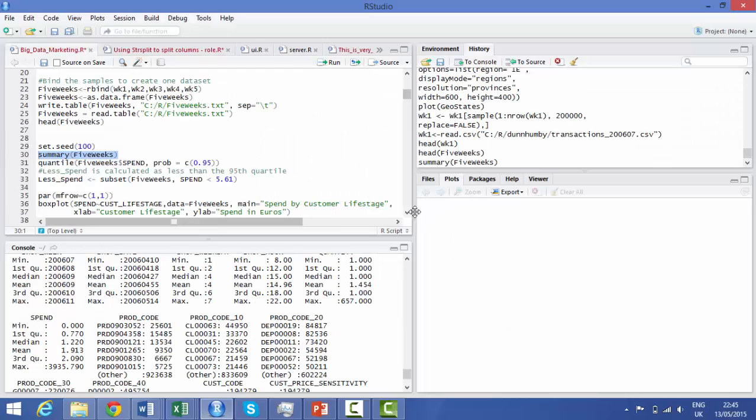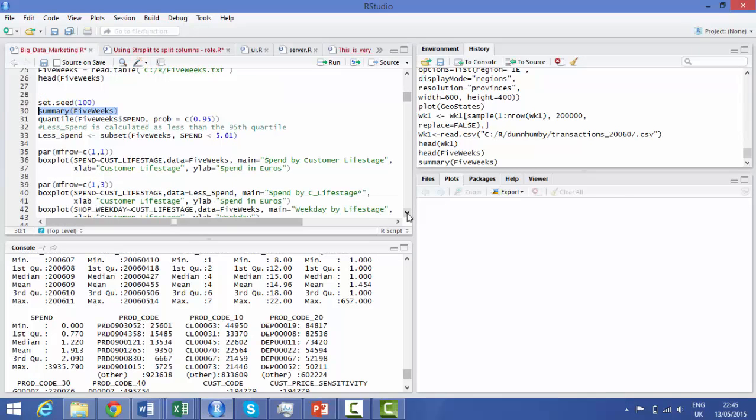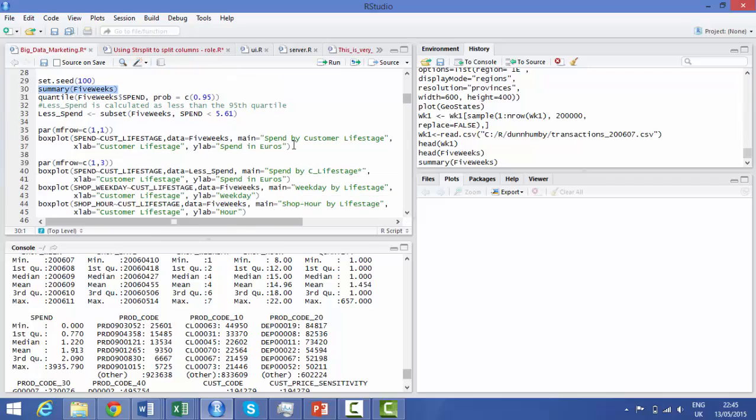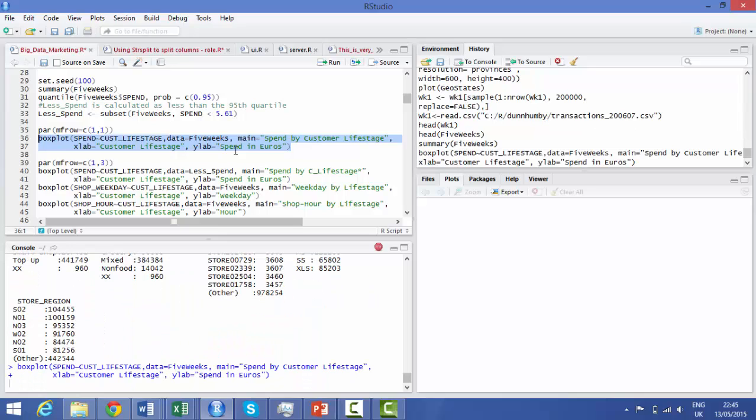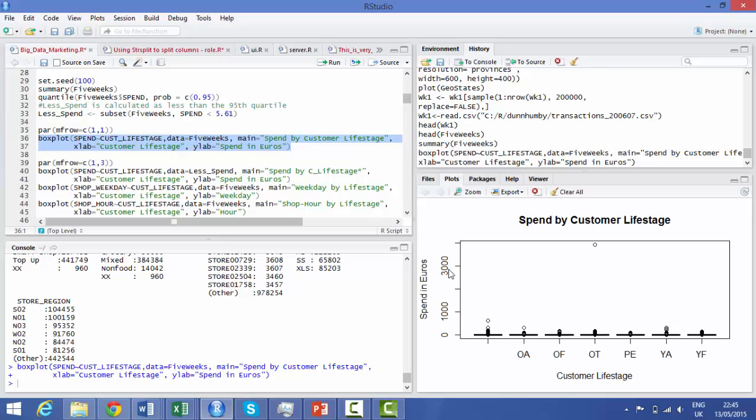So if I go in, I can run a box plot. First of all, I'm going to run a box plot of the customer life stage by the spend. And we see that we have an outlier, and it's very difficult to see what else is happening. So what I decided to do was to identify the 95% quartile, and then I took this away.